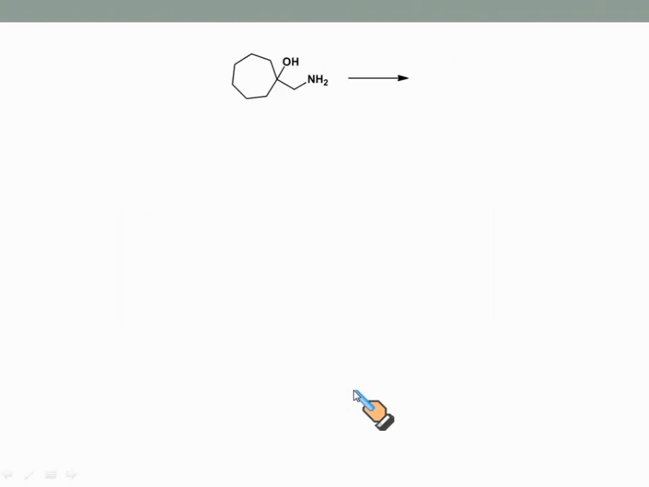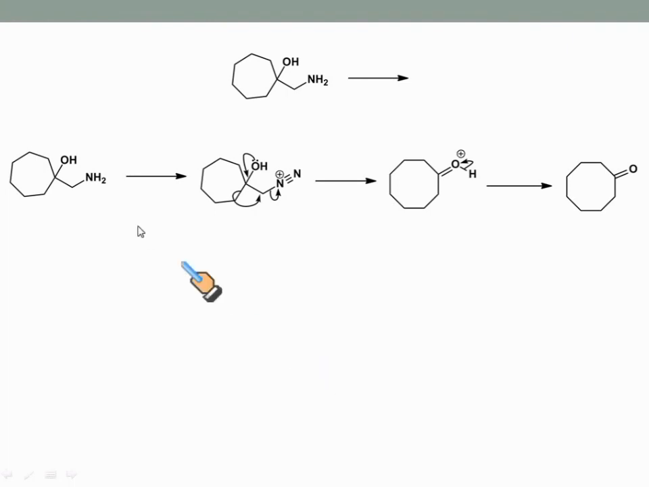When this amino alcohol is treated with nitrous acid, first the amino group is converted into the diazo group, then loss of N2 followed by the C-C bond migration from here to there generates the carbocation, whose resonating form is this one, which undergoes loss of proton and consequently generates this ketone.